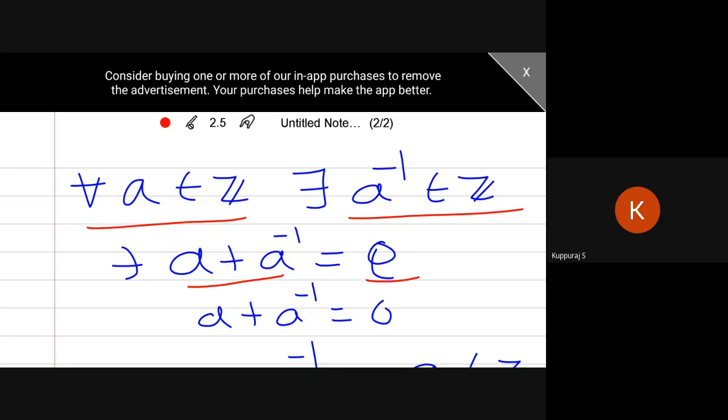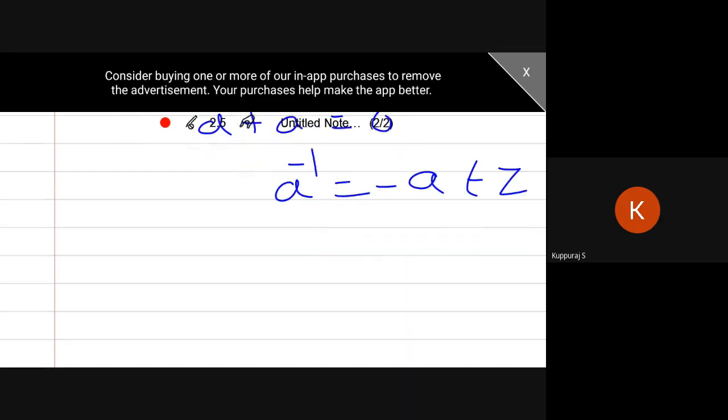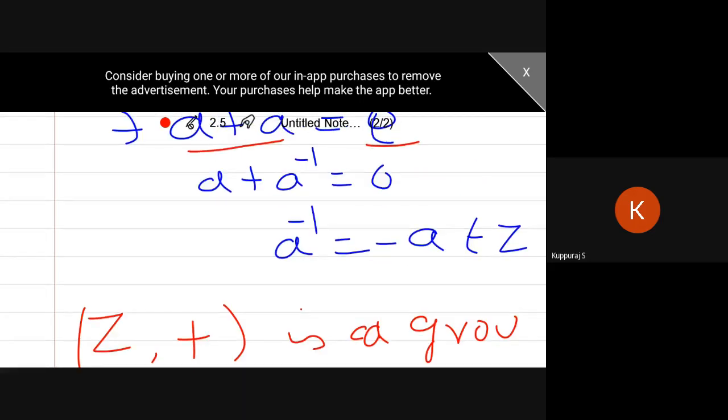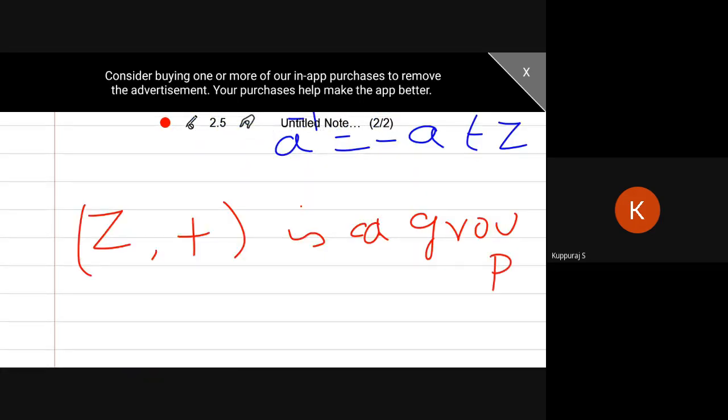So these four axioms together with the set under some binary operation, we call a group. Simply I can say that if Z is a given set and my operation is addition, and together the above four conditions are satisfied, we can say that Z comma plus is a group. Okay, so now we go to the proper definition.